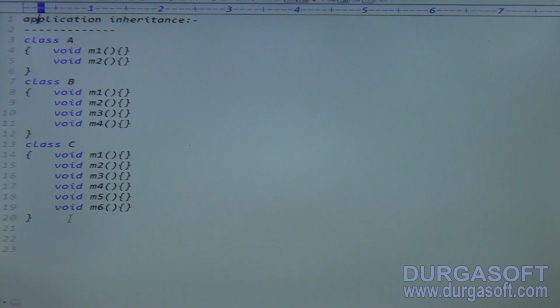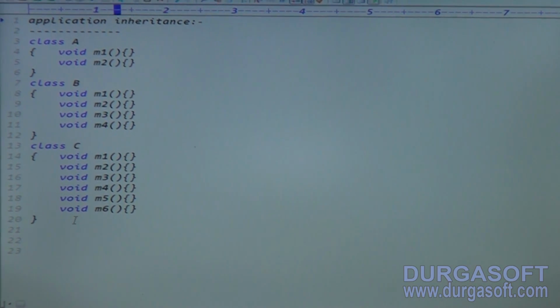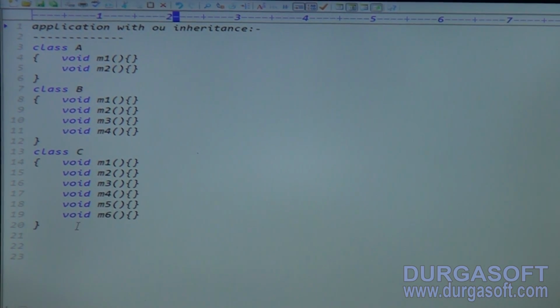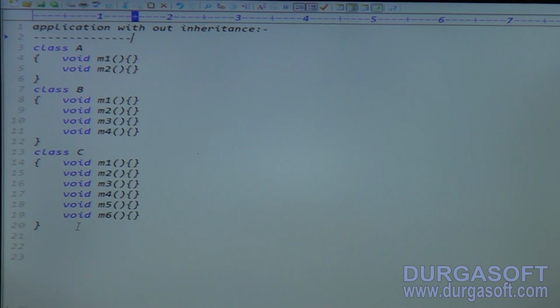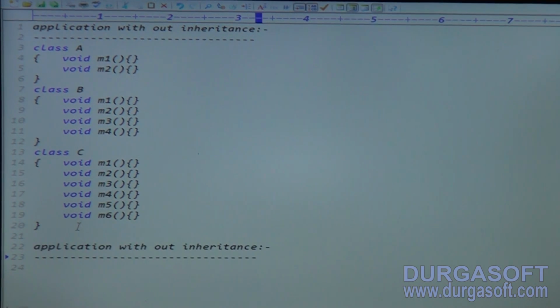This is my application without inheritance. The second one is the application with inheritance. The main advantage is that the length of the code and the redundancy are reduced.